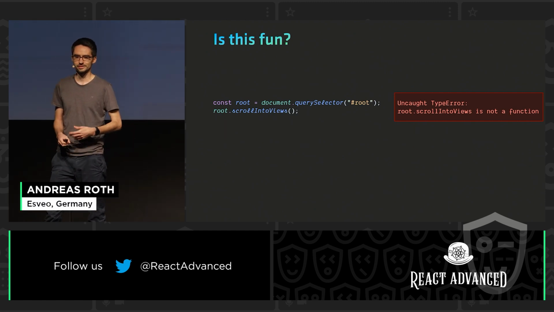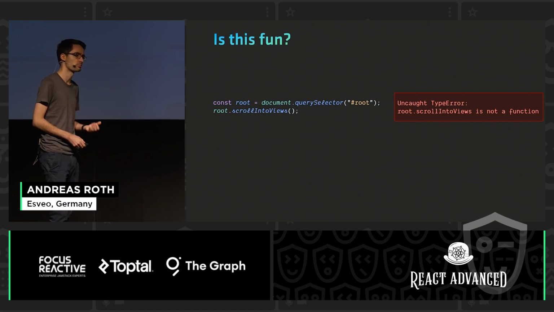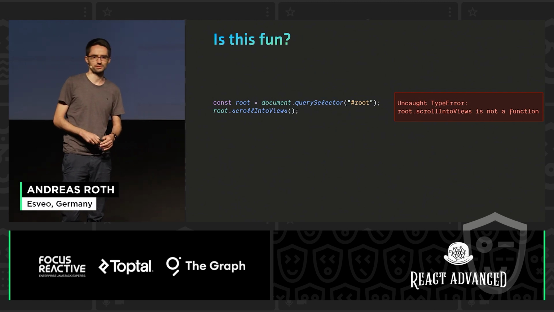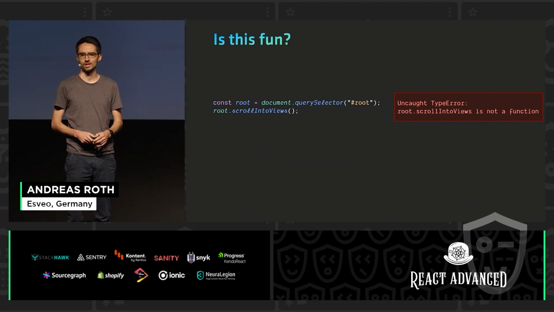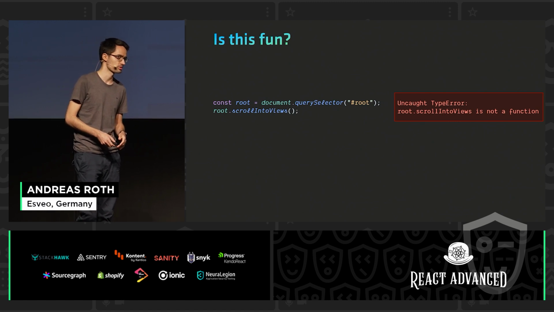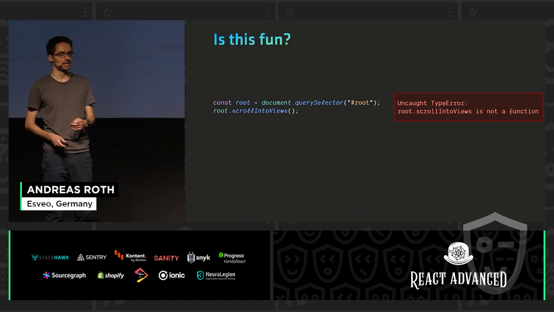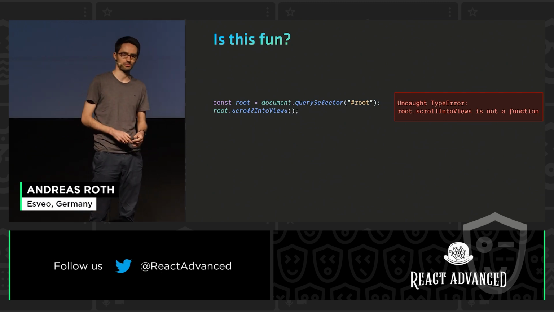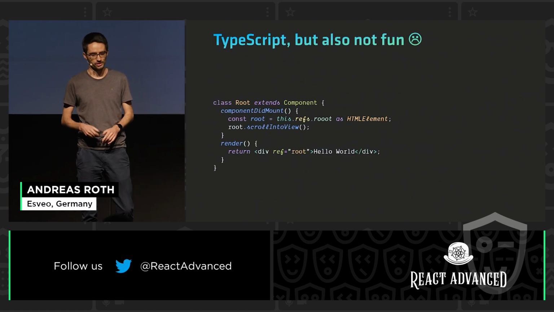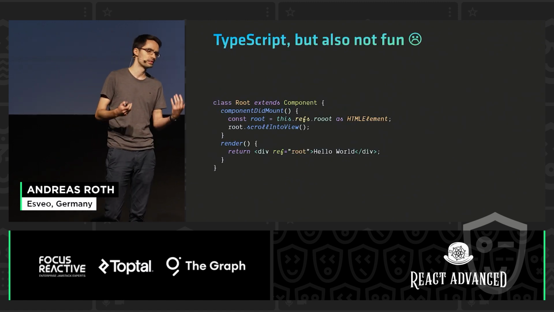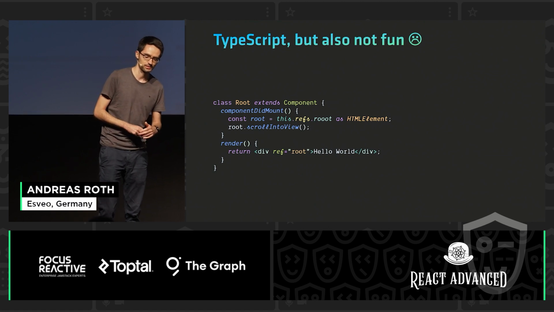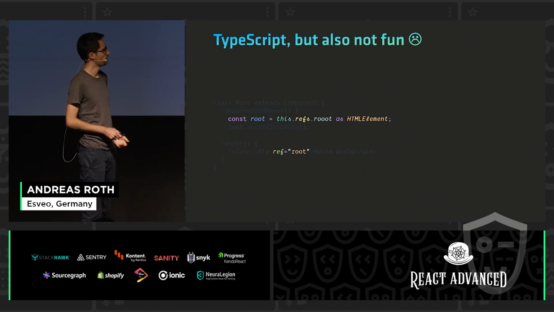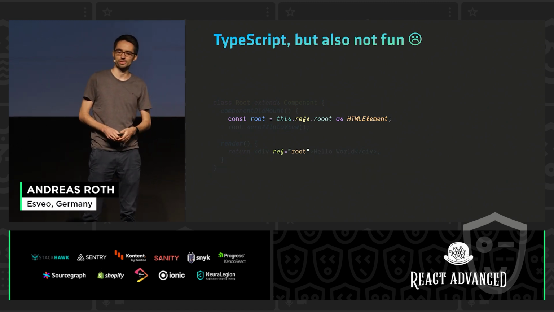Errors like these are exactly the reason why TypeScript has risen in popularity over the last couple of years. Because, of course, the main promise is that those types of problems and errors will never appear at runtime if you're working with TypeScript. So you go to your tech lead and convince him to convert, you migrate your complete code base all the way to TypeScript. Because maybe it's an older project, we're still working with class components, and we're even using legacy APIs like the legacy string refs. So as you can see, this is already TypeScript code, but there's still the same runtime error.